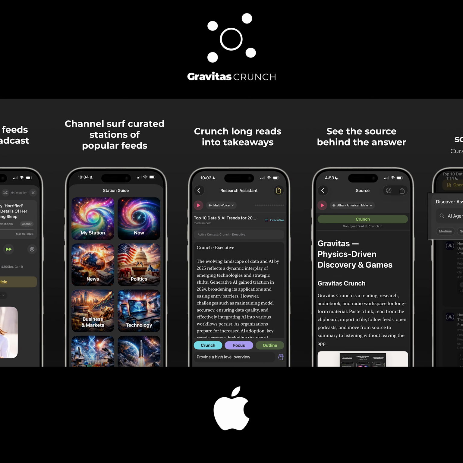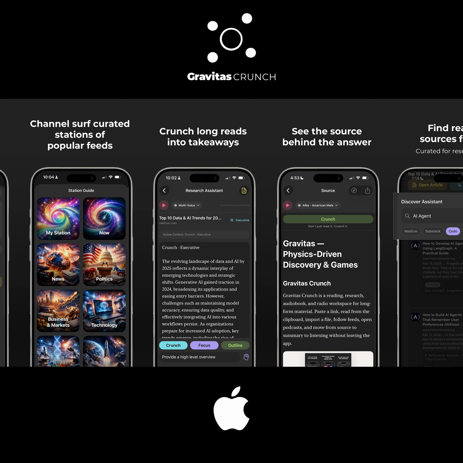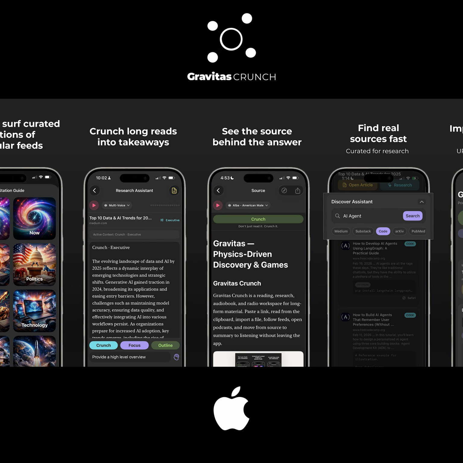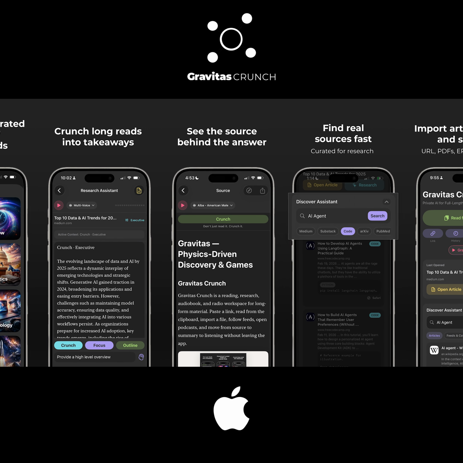Troubleshooting, research assistant unavailable. Your current device or runtime may not support Apple Foundation models. Reading, source browsing, and other non-assisted workflows still work.